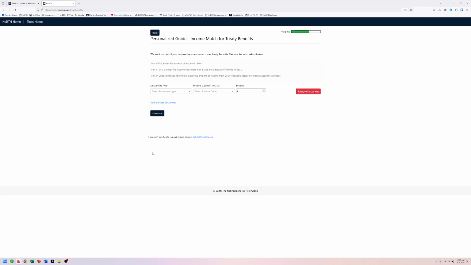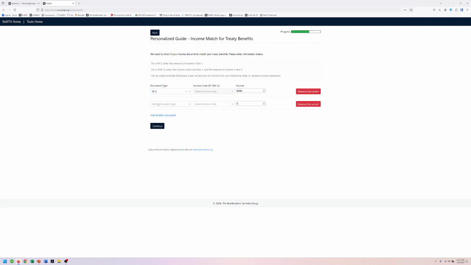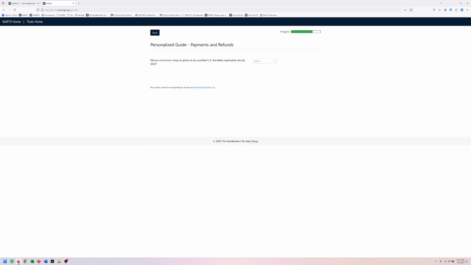And Lisa, because she's eligible for some treaty benefits, we need to enter her documents and compare to see if her treaty benefits match what her income documents say. So we enter that information, W-2s, 1042-Ss. If you got a fellowship but you don't have any documentation for it, which sometimes happens, you can just enter that as fellowship.